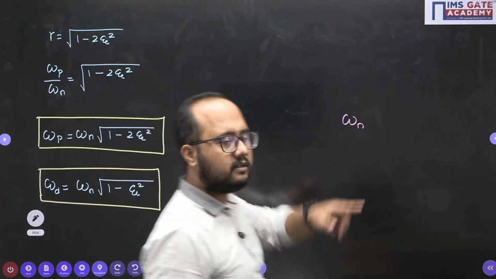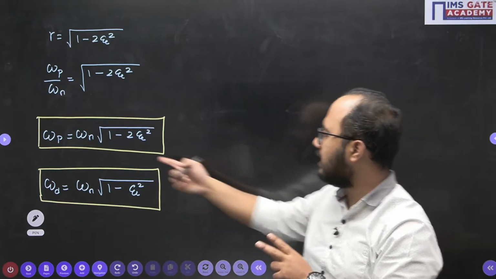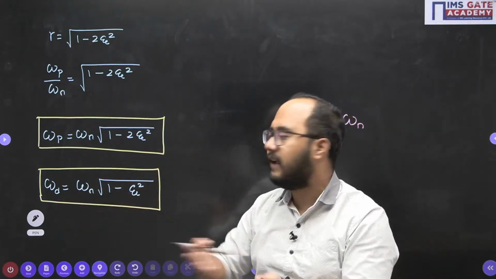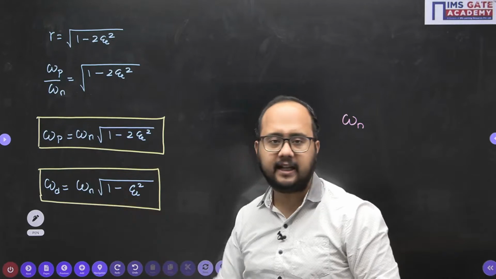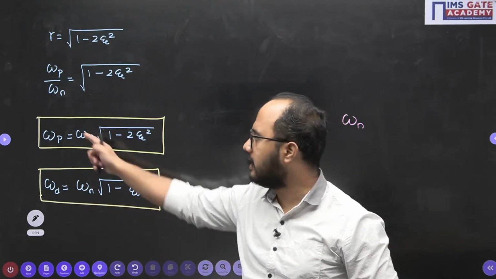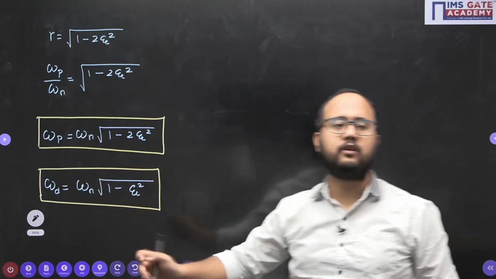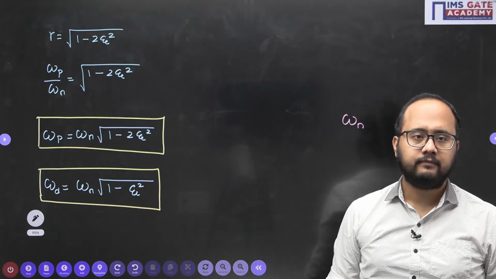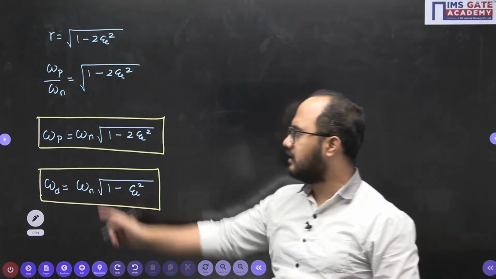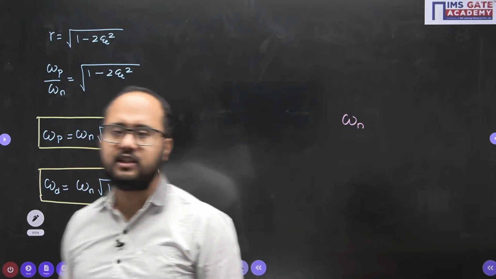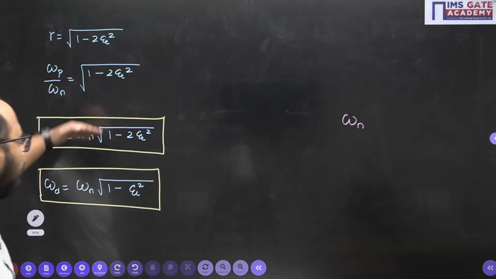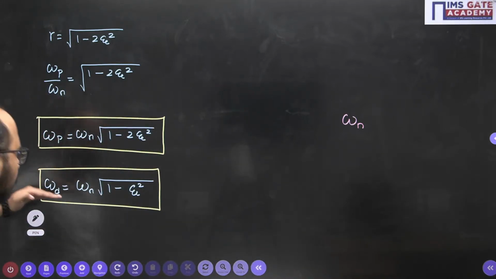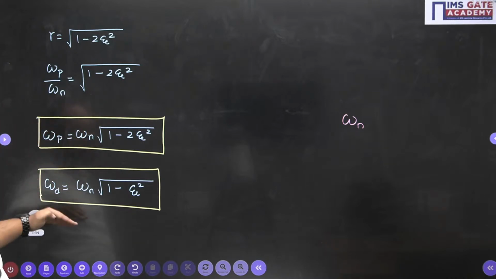Comparing to omega n, omega p and omega d both are less, but if I compare omega p and omega d, which value is less here? See, we have both the relations of omega p as well as omega d. Compare it and tell me which value will be less.